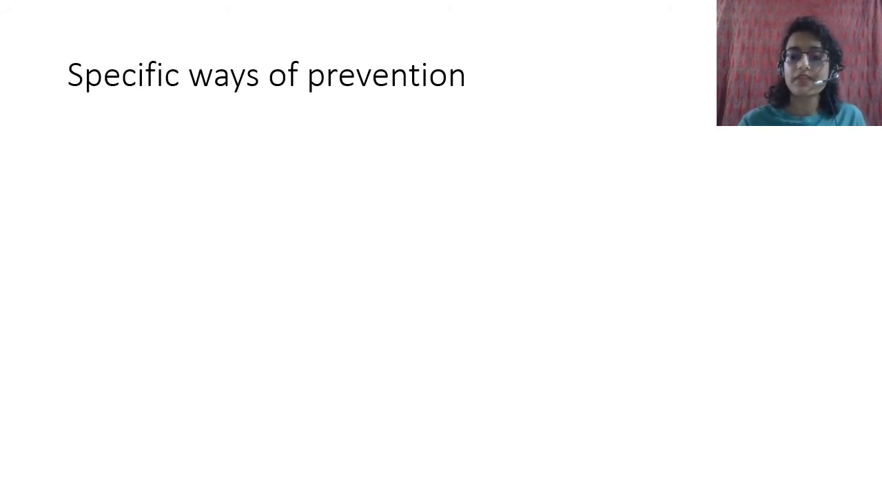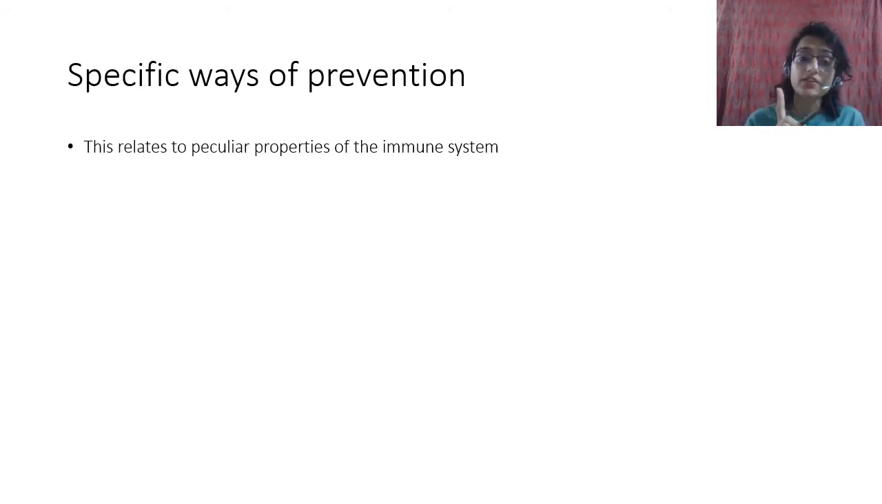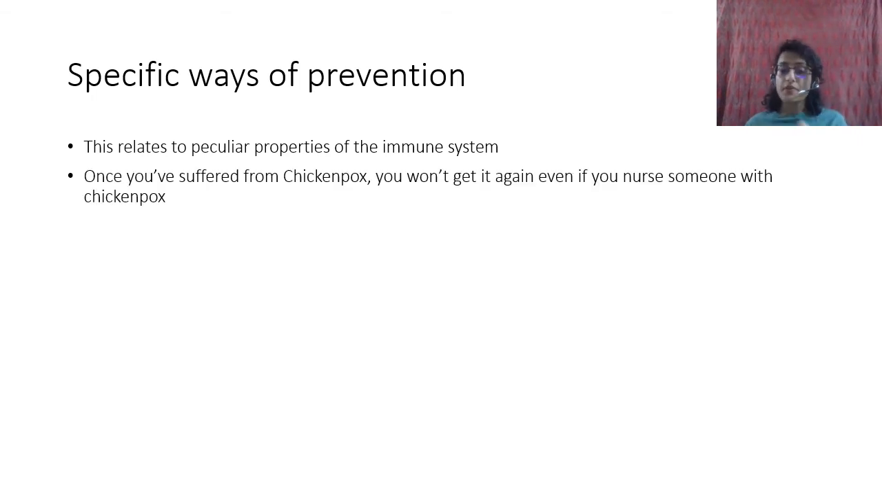So there are specific ways of prevention also, and this relates to peculiar properties of the immune system. Now, if you've ever had chicken pox, I'm sure some of you must have had chicken pox. I had chicken pox only 4 years ago, right? So once you have suffered from chicken pox, you'll never get it again. Even if you nurse somebody with chicken pox, it is a communicable disease. It is caused by the varicella zoster virus, and it is highly communicable.